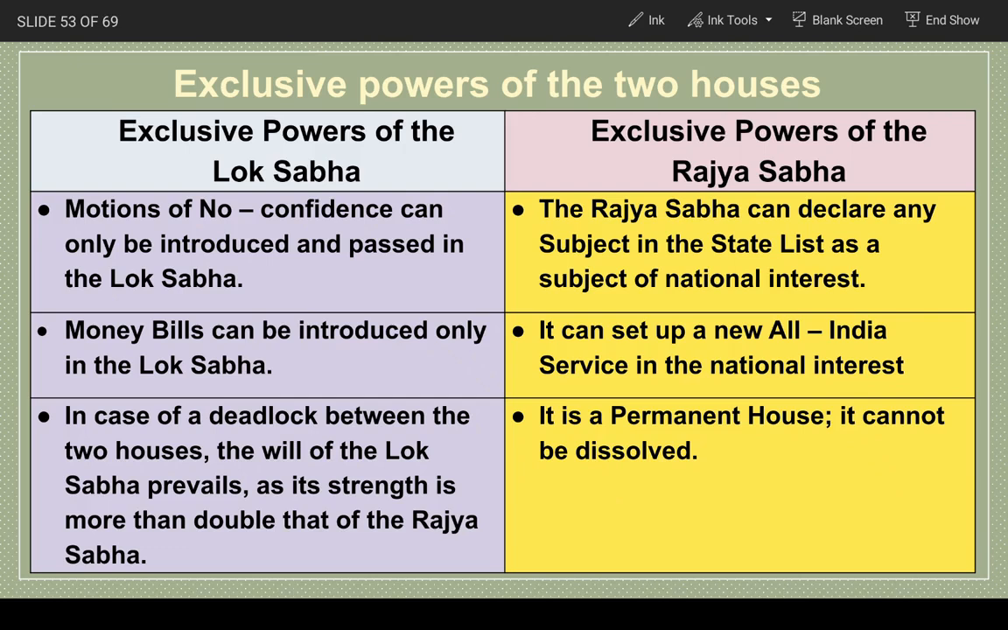In the same way, if we come to the exclusive powers of Rajya Sabha, it can declare any subject in the state list as a subject of national interest. It can set up a new all India service in the national interest. And it is a permanent house. As you know, it cannot be dissolved.